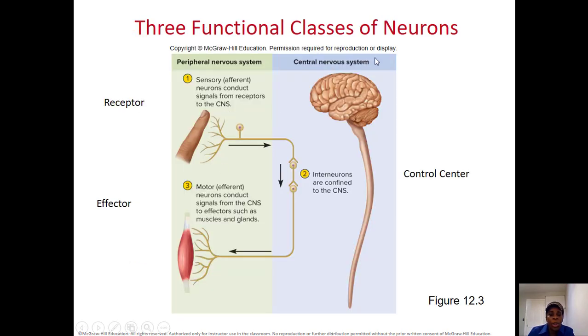Look at this one. You have 3 functional classes of neuron. You have a receptor on a sensory neuron that will receive information, for example, on your finger. That information is going to go to your central nervous system, which could be your brain or spinal cord. And the command will be given through the motor division, the motor neuron, to tell the muscle, for example, to move your hand or to do something. So functionally, meaning the way they work, we have 3 kinds. We have sensory neuron, interneuron, and motor neuron.